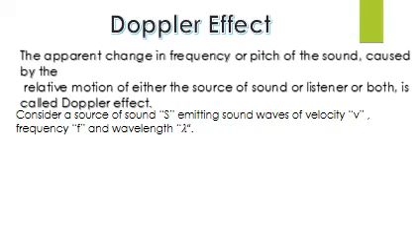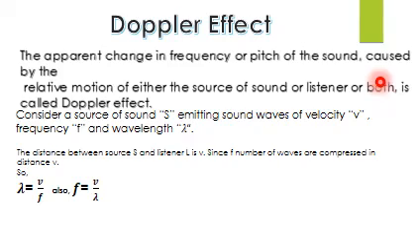So basically these are the variables that we are going to use further in the formulas. So S is the sounding source, and these sound waves are moving with velocity v, so v is the velocity of sound. Now frequency f and wavelength lambda.